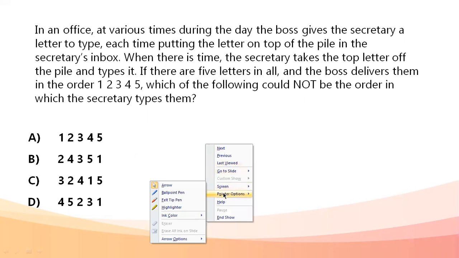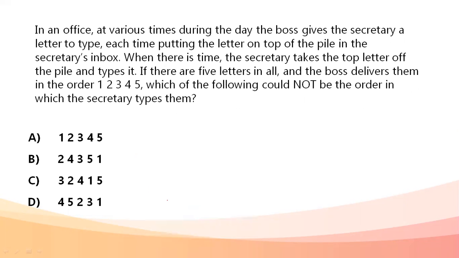Let's look at the question very carefully and see what is given. In an office, at various times during the day, the boss gives the secretary a letter to type, each time putting the letter on top of the pile in the secretary's inbox. When there is time, the secretary takes the letter off the pile and types it. If there are five letters in all, the boss delivers them in the order 1, 2, 3, 4, and 5. Which of them could not be the order in which the secretary types them? So the secretary will be typing by taking a letter from the top of the pile.